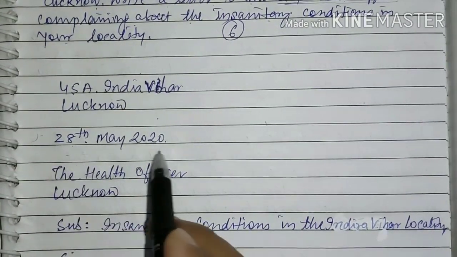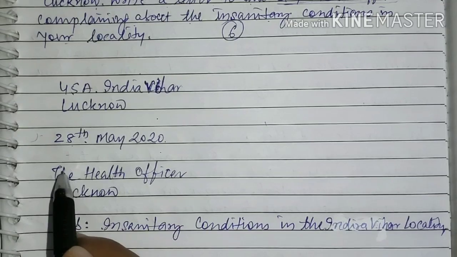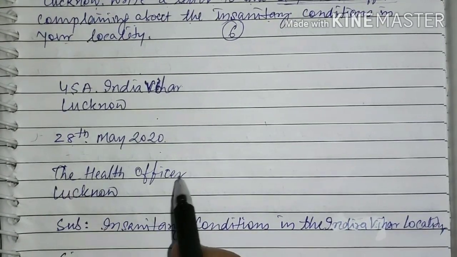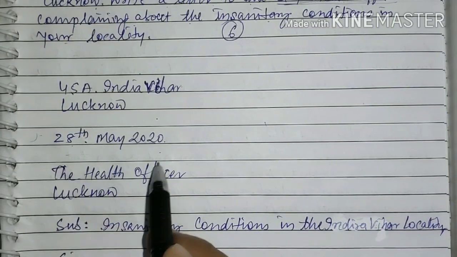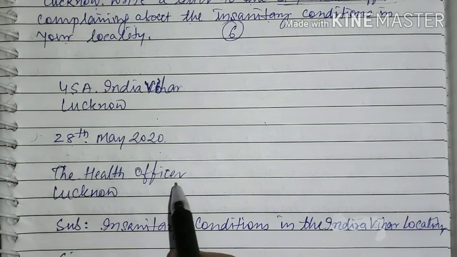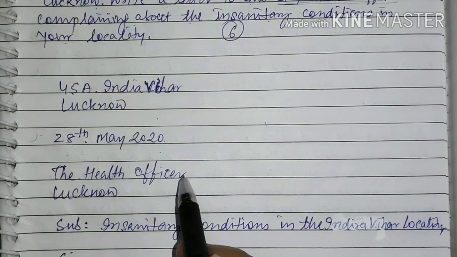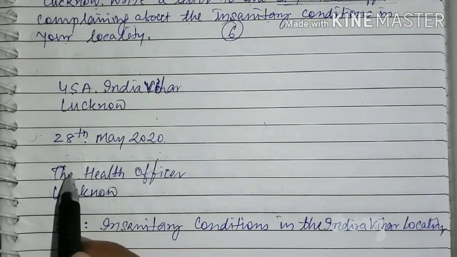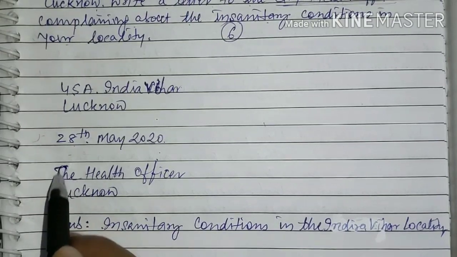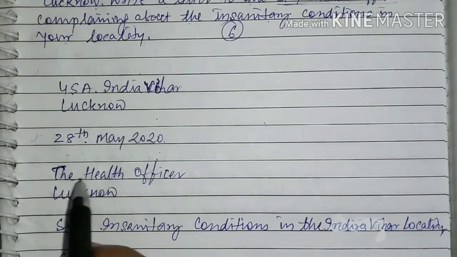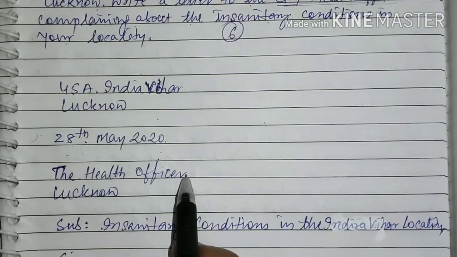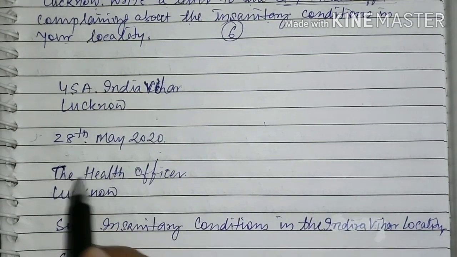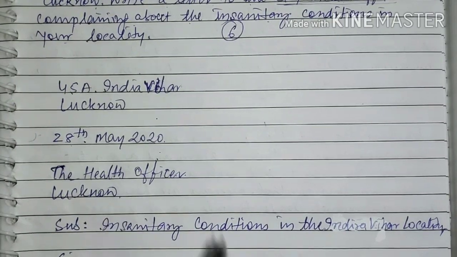Thereafter, again leave one line blank, and you will write the portfolio of the authority. You will not write his name. It is not that since I have to write a letter to the health officer, I must first know his name. No, you need not write the name of that person. You write his portfolio, the post he is holding, the health officer, obviously it belongs to your city. So the health officer, Lucknow.